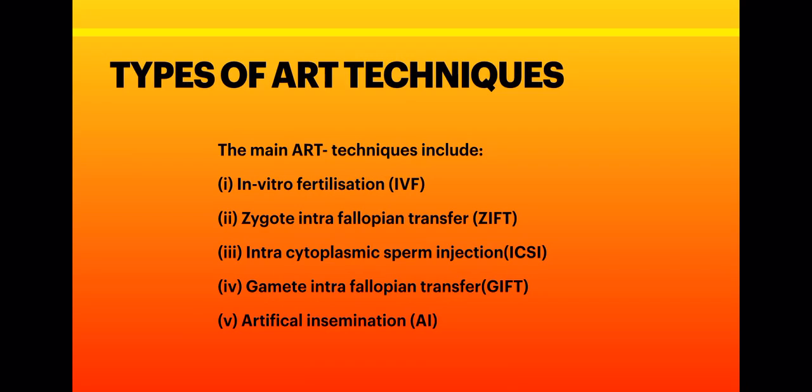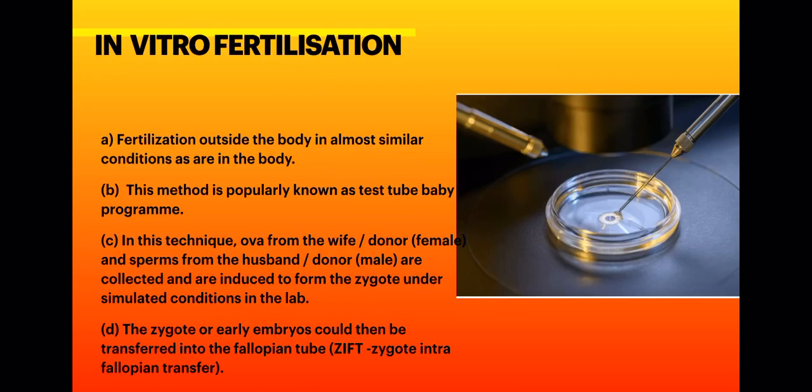First is in vitro fertilization, second is zygote intrafallopian transfer, third is intracytoplasmic sperm injection, fourth is gamete intrafallopian transfer, and fifth is artificial insemination. All these techniques we will study one by one. First we will discuss in vitro fertilization.